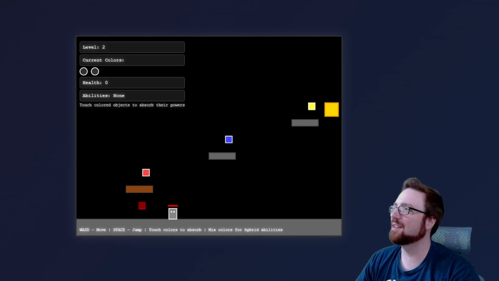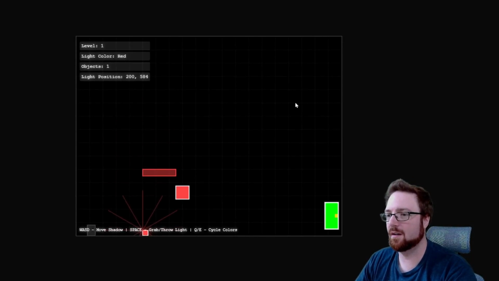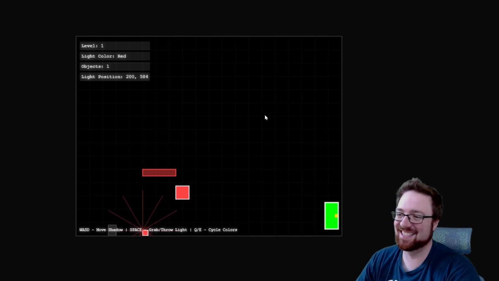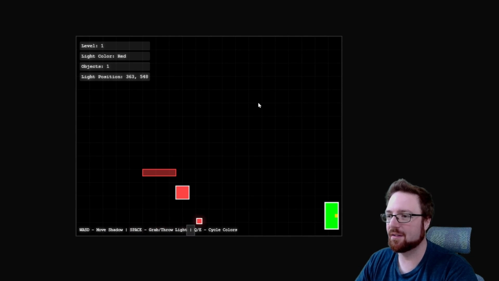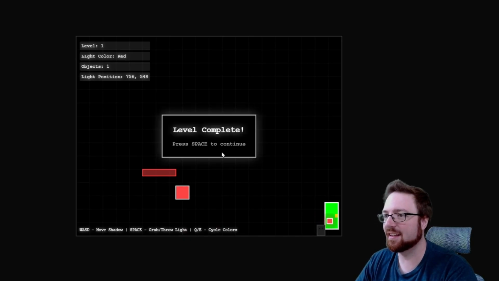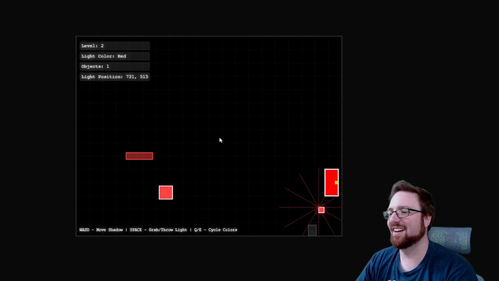And I do know Google has an actual game AI generator thingy. Whoa. Okay. There's still no jump. Still no jump. Space is grab and throw light. Oh, that actually works. What? Level complete. Oh, okay. Anyone notice the similarity here? That's fun though. I'm actually really enjoying the throwing mechanic.